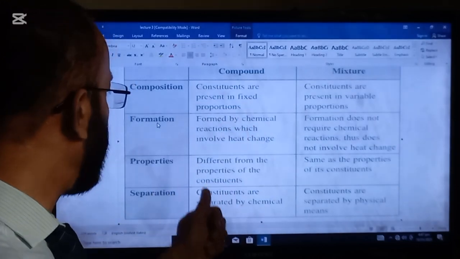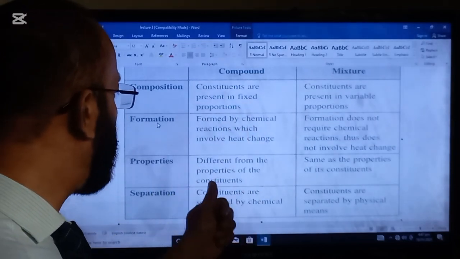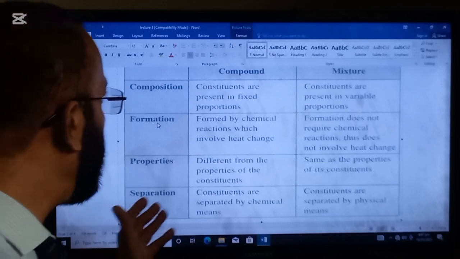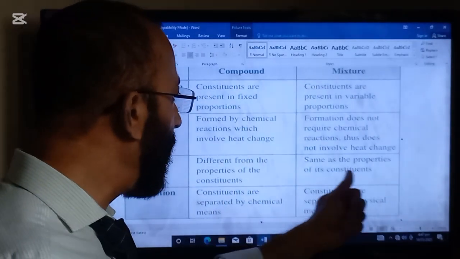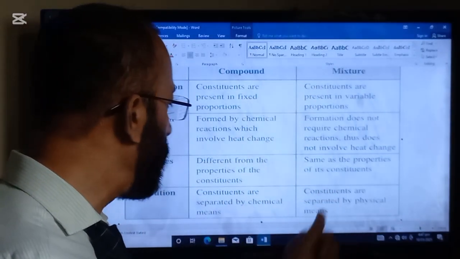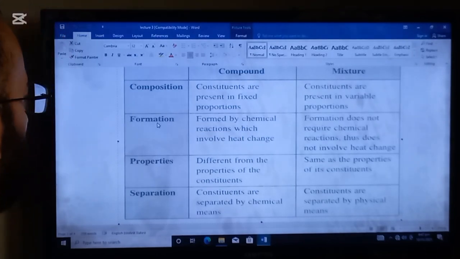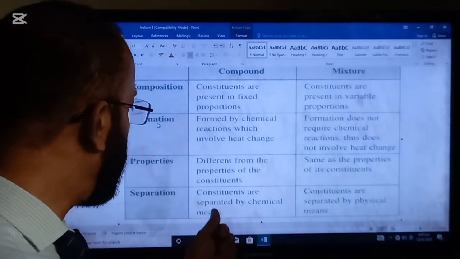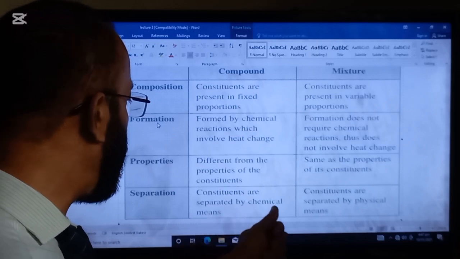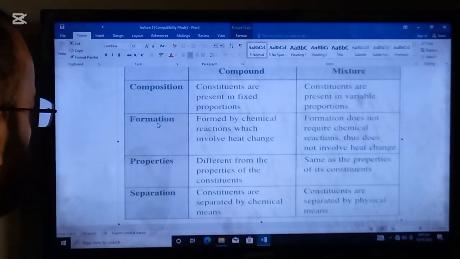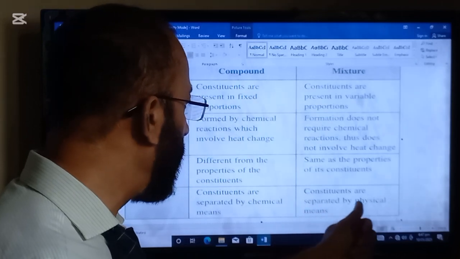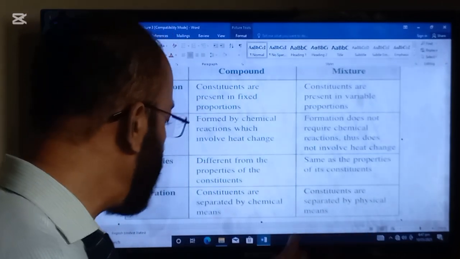Properties of a compound are different from the properties of its constituents, whereas the properties of a mixture are the same as the properties of its constituents. Separation of a compound: constituents are separated by chemical means. Separation of a mixture: constituents are separated by physical means.